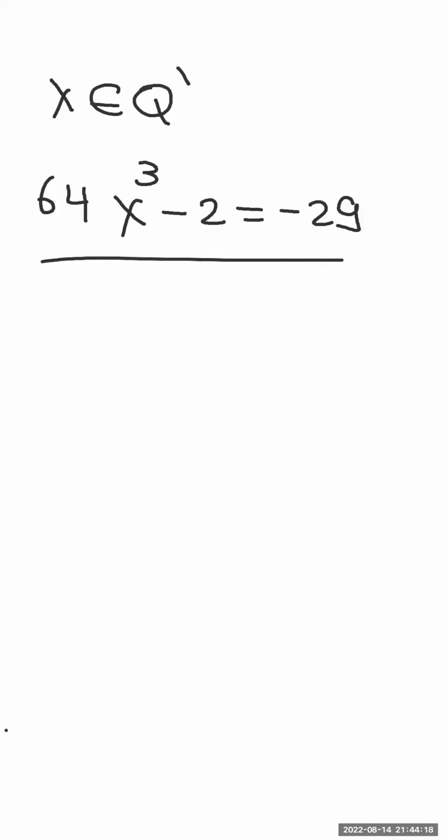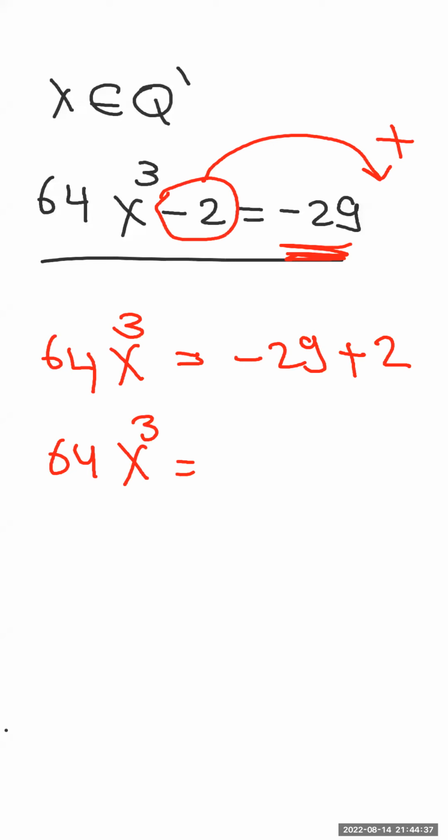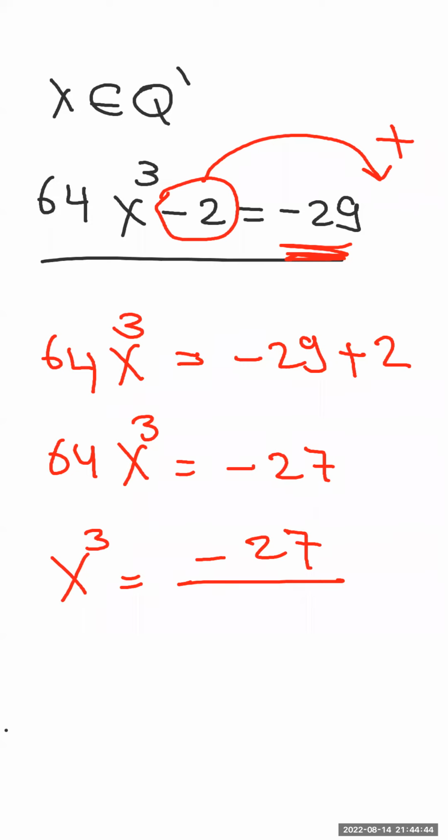First, I will shift this number to the other side, so it will equal negative 29 plus 2, because I have to change the sign. Now 64 x to the power 3 equals negative 27. To get x to the power 3, it will equal negative 27 divided by the coefficient of x to the power 3, which is 64.